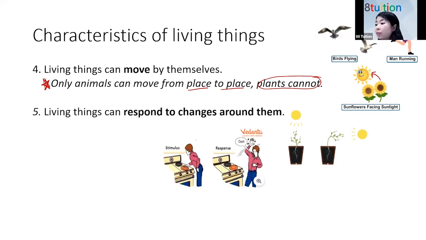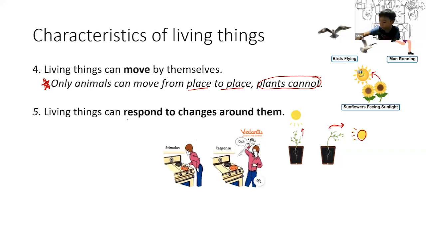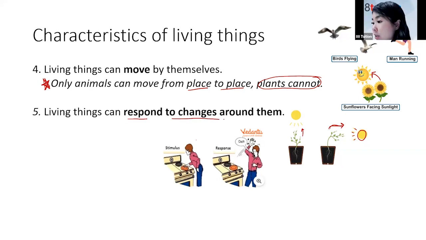Right? Look at this flower. This plant is growing towards the sunlight. But if now the sun moves towards the right, you notice that the plant will also grow towards the sunlight. That is responding to changes around them. Understand?